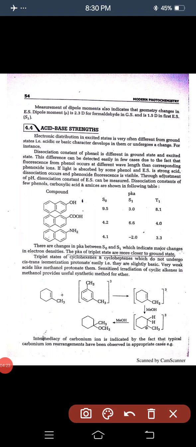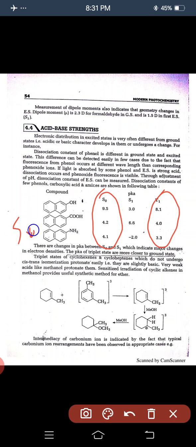Here you see already that this is equal to this. Then we can say that S0 is equal to T1. Triplet states